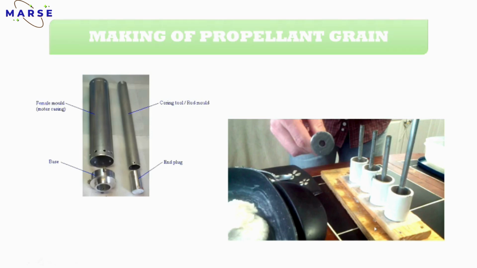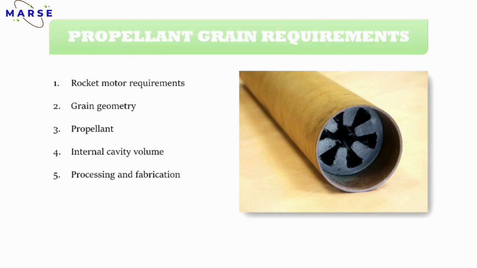Yes, so that one is next. Now, propellant grain requirements. What are the different requirements for making any propellant grain? First one is rocket motor requirements. Rocket motor requirements directly affect the propellant grain requirement.